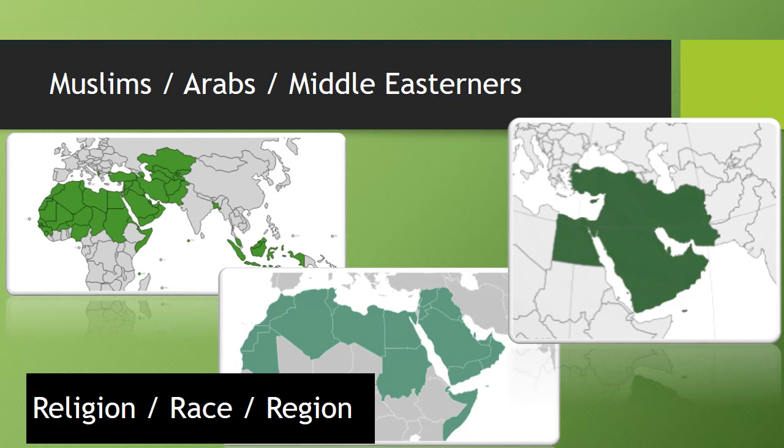And then we have the Middle East. This is a geographical region, so this is about where you're from, where you're born, where you live. And the countries in green here in the Middle East are typically the countries called that. So we have Muslims, that's a religion. Arabs, that's a race. Middle Easterners, that's...